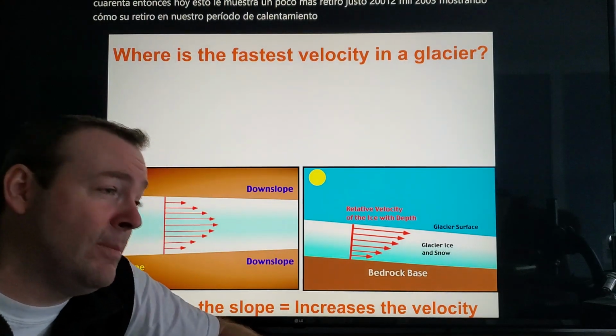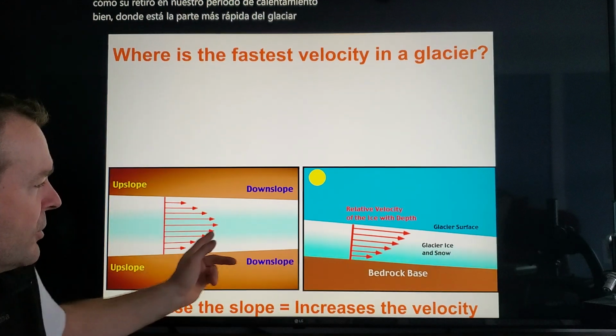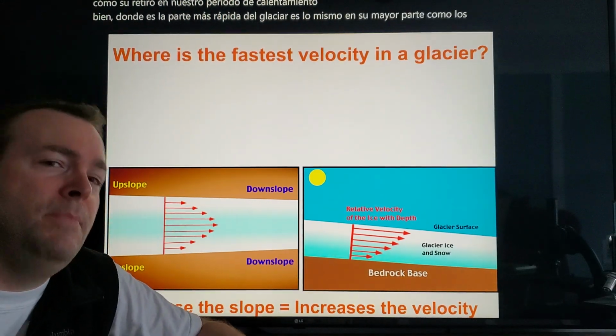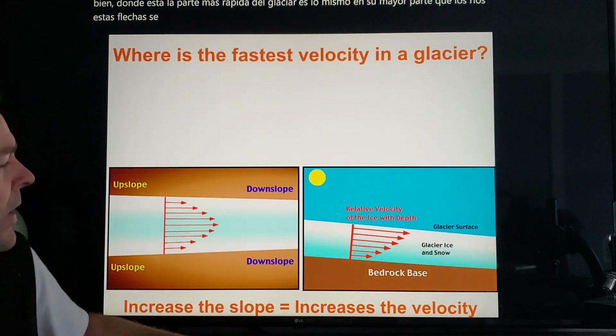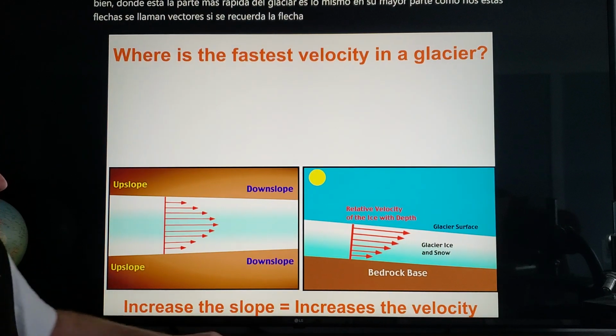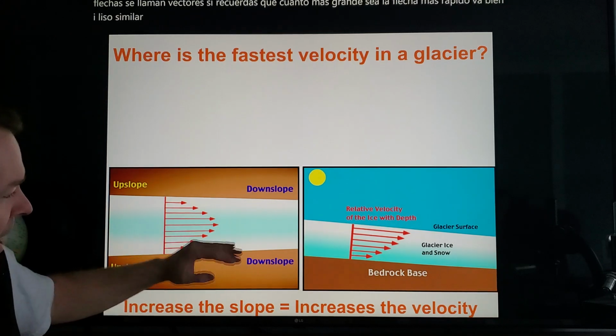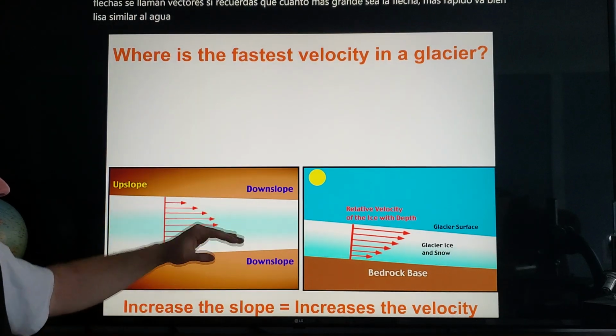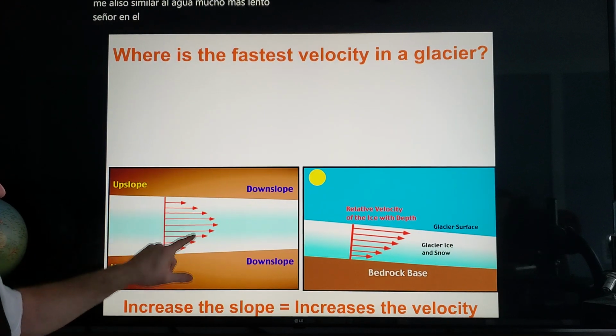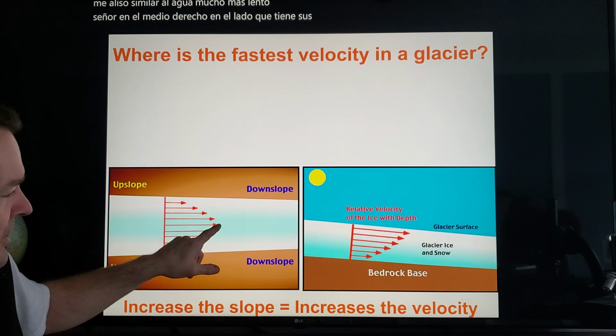It's the same for the most part as rivers. These arrows are called vectors, if you remember. The bigger the arrow, the faster it goes. Well, ice moves similar to water, just a lot slower. It'll be faster in the middle, right? On the sides, you have your mountains, and that ice will rub the rock and slow down, so it is faster in the middle.